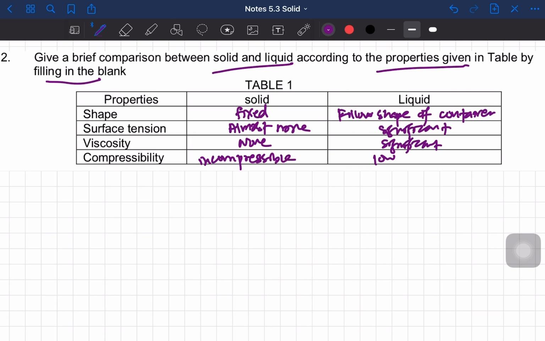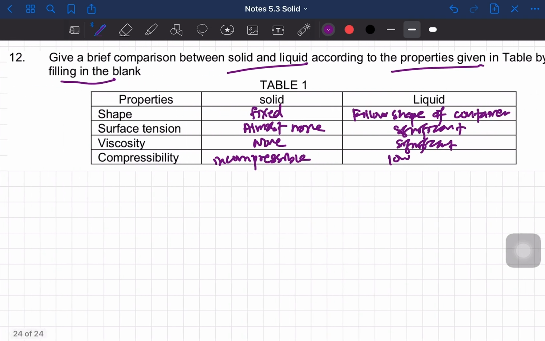So we have come to the end of this lecture for chapter 5.3 solid. I hope that you have learned a lot in this subtopic. Remember that in this subtopic you have to know the physical properties of solid, the process of solid, the types of solid, the types of crystalline solids, and the comparison between solid, gas and liquids.